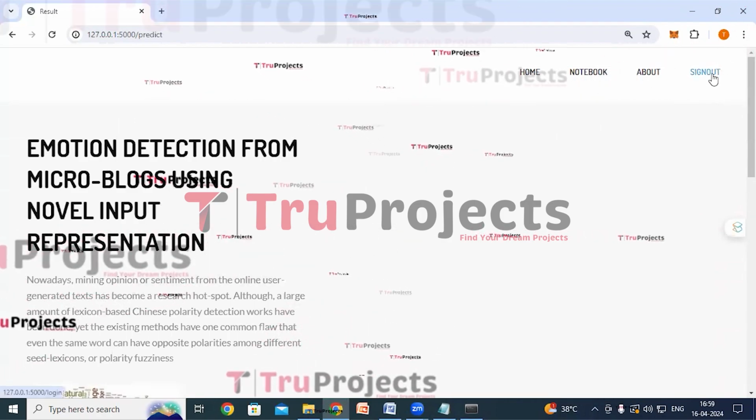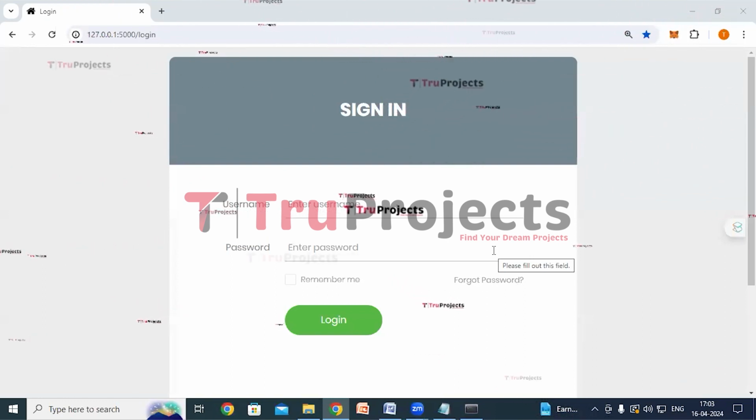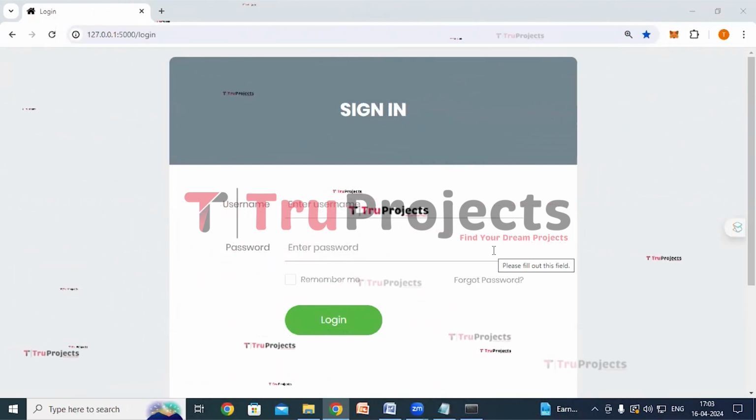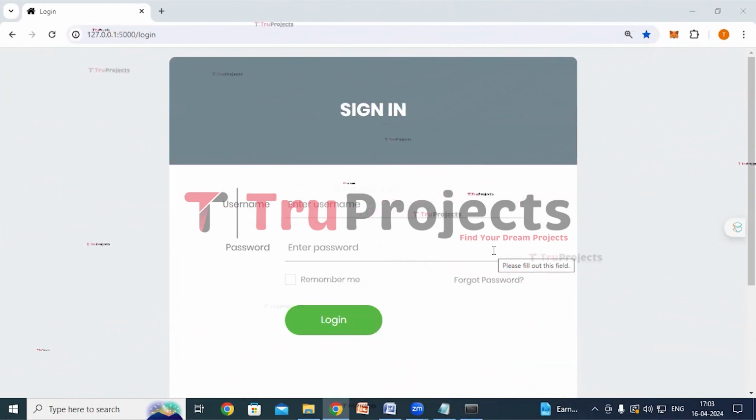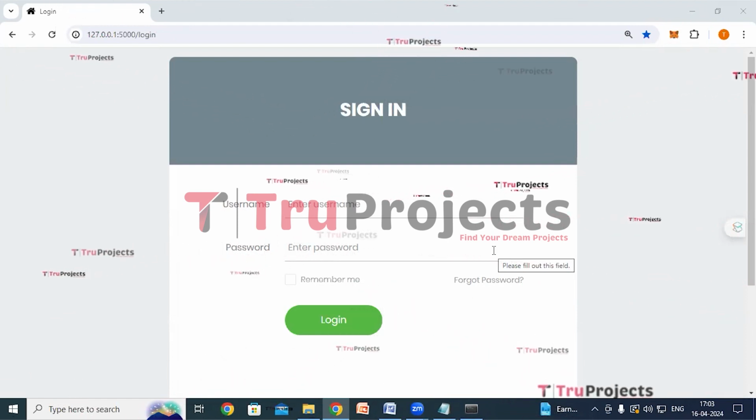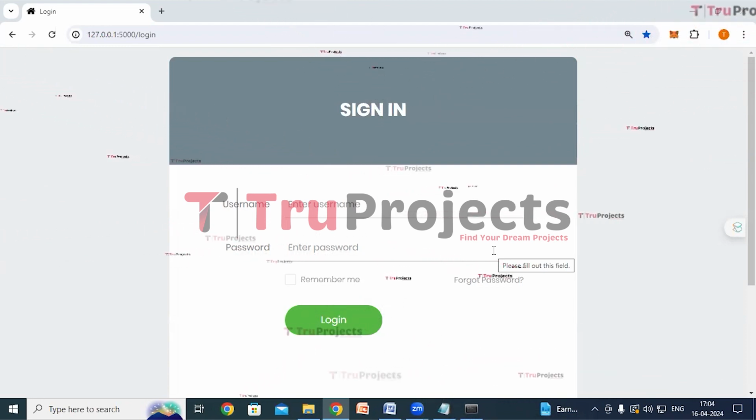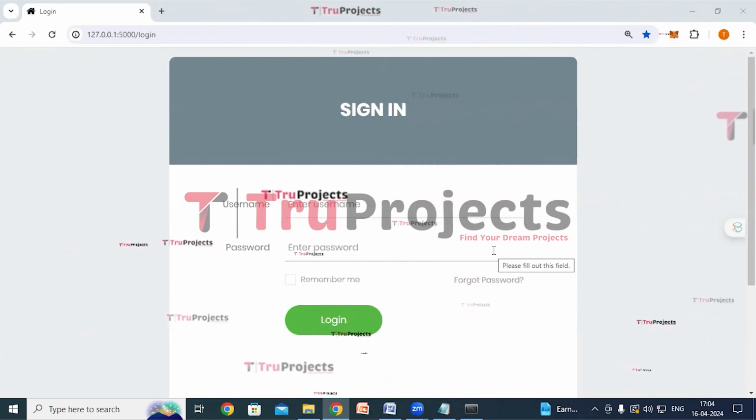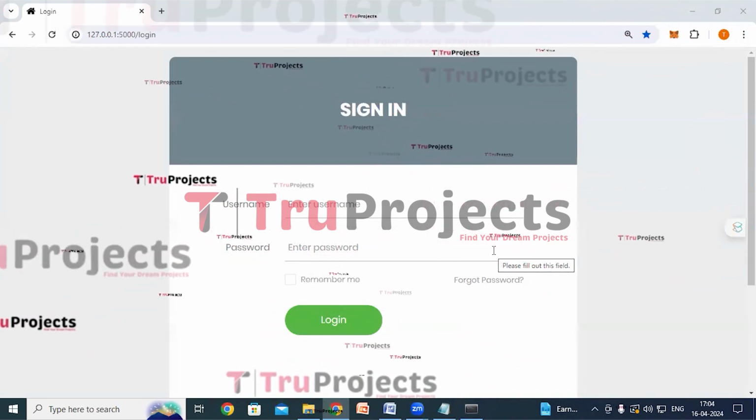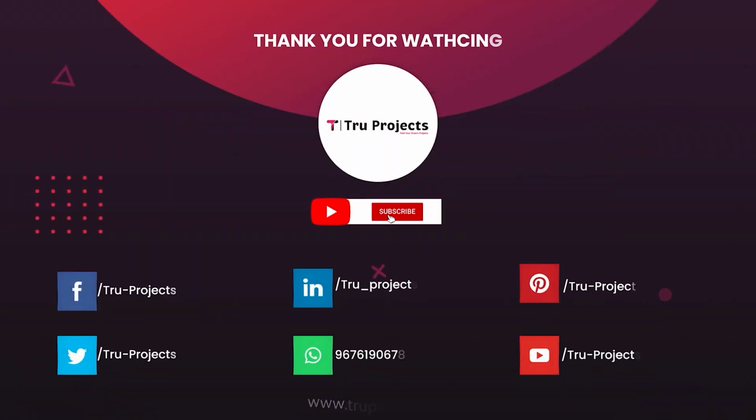Now click on sign out. So we have developed an emotion detection system for microblog posts employing machine learning and deep learning techniques. By pre-processing data, building robust models, and employing advanced algorithms like LDA, it achieved accurate sentiment classification. Notably, the combination of LSTM with GRU outperformed, enhancing the system's effectiveness in social media analytics, market research, and mental health monitoring endeavors. Thank you for watching the video.